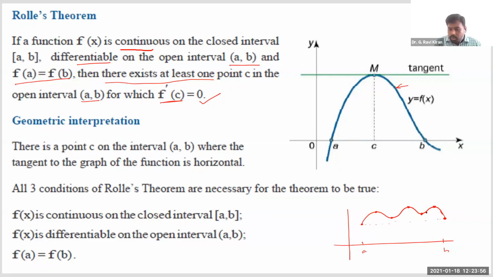When the function is continuous and differentiable, and along with them, even if the function values at the end points are also same, then you will get at least 1 point. Not exactly one, maybe one, maybe more than one also. You will get multiple points sometimes. But if you draw a tangent at all these points, the tangents will be parallel to x-axis. I mean, the slope at that particular point will be 0.